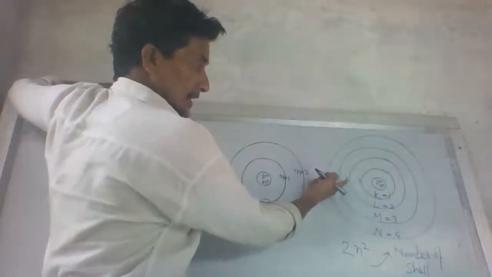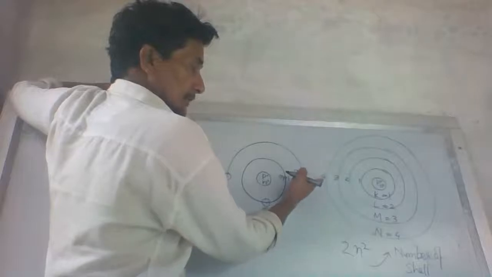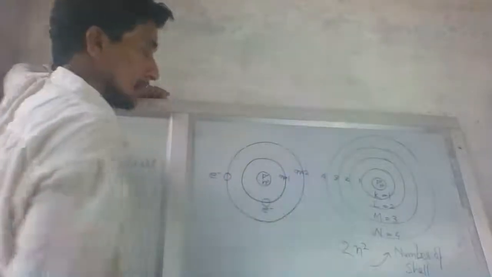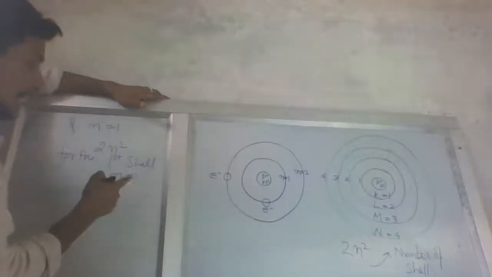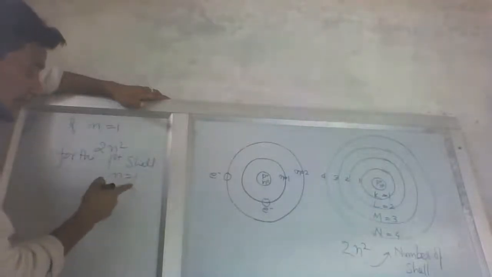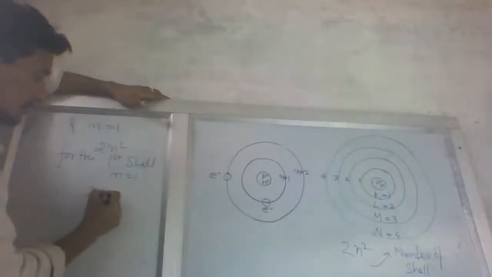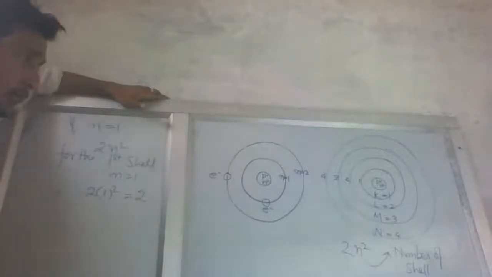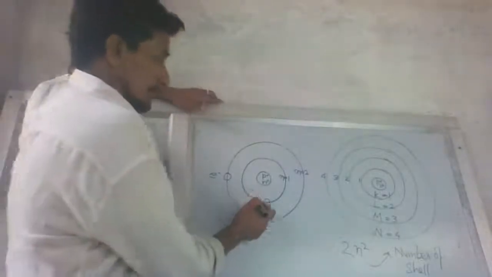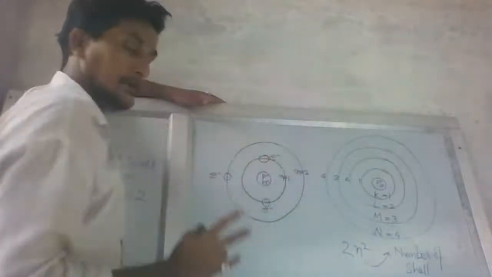For the second shell, n is equal to 2. For the third shell, n is equal to 3. And for the 4th shell, n is equal to 4. So for the first shell, I am going to place n equal to 1 in this formula. It becomes 2 into 1 square, that is equal to, on solving, 2. It means the maximum number of electrons in the first shell can be only 2.